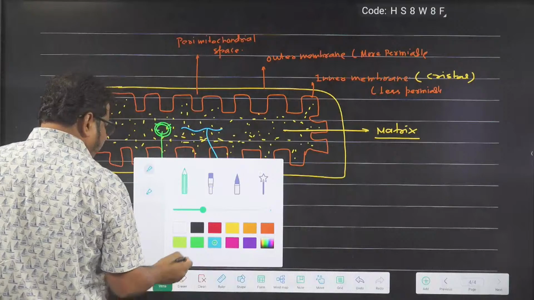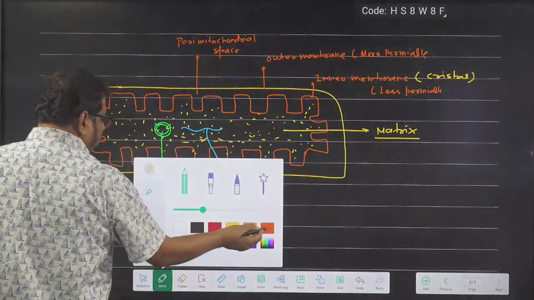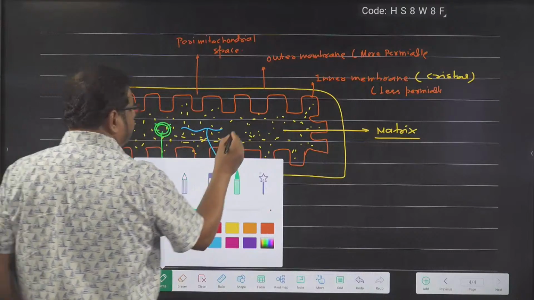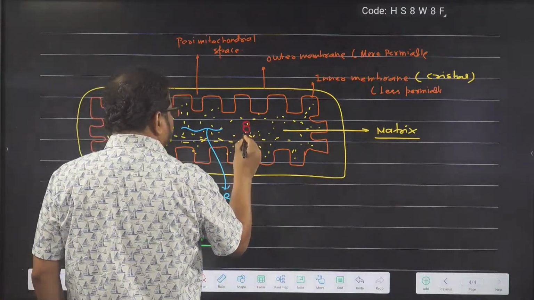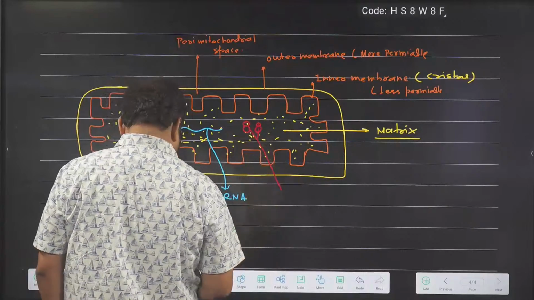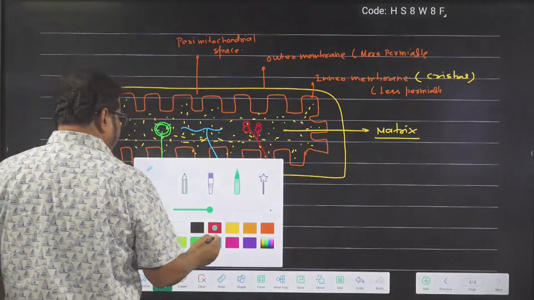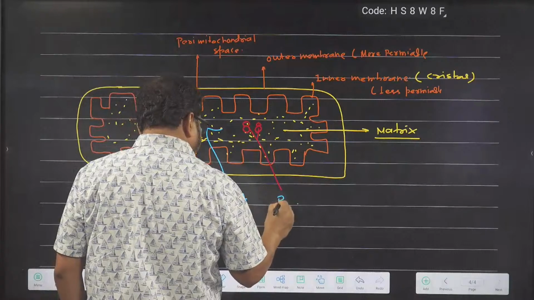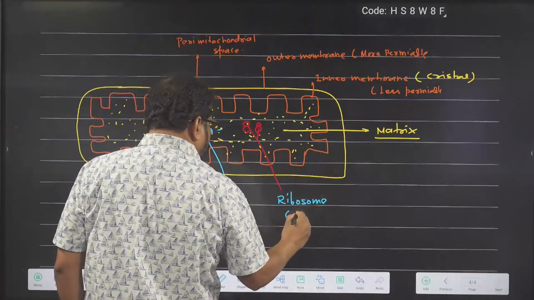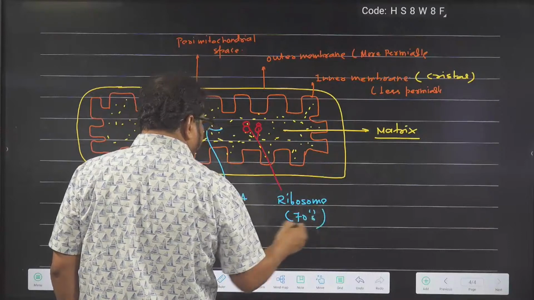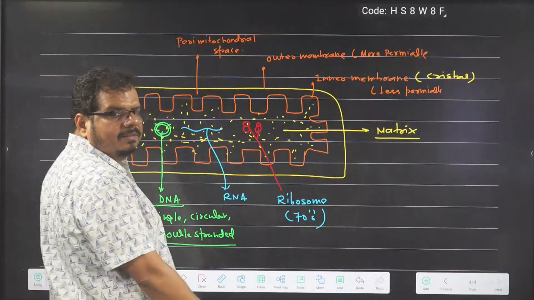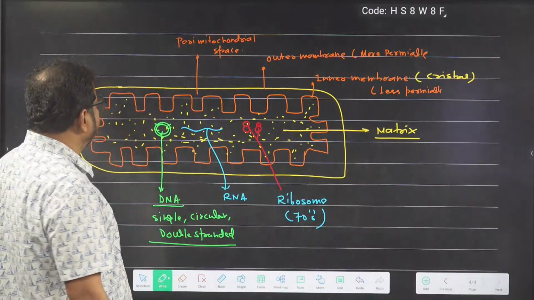Beside that, in mitochondria, which cell organelle is present? You answer it. Ribosome is present. These are ribosomes. Ribosome is present because protein synthesis occurs on which one? Ribosome. And which type of ribosome is present? 70S type of ribosome is present. Got the idea? Is it clear in the mind?